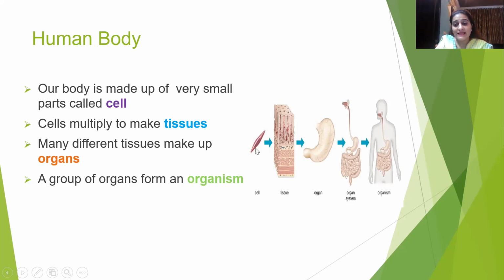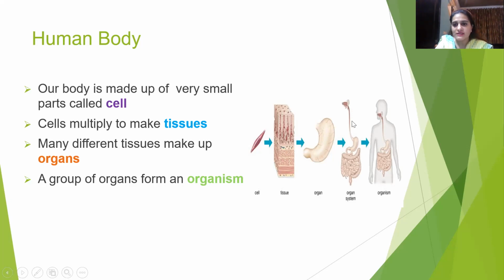Now, the cell is the smallest building block of life. Okay, so it matures, it divides, and it forms tissue. And various tissues combine together to form an organ. Here in this diagram, I have taken an example of the stomach. So the stomach is a specific organ which performs a specific function, digestion.